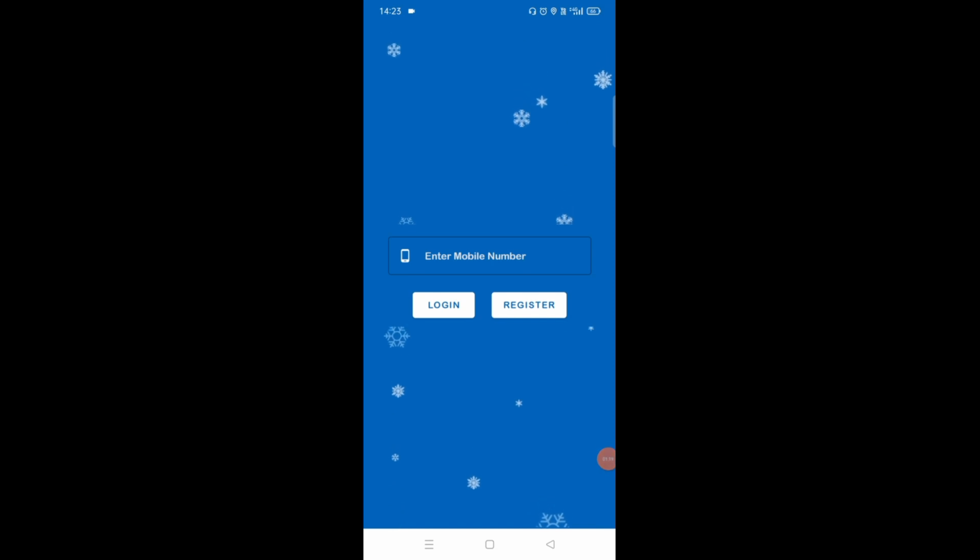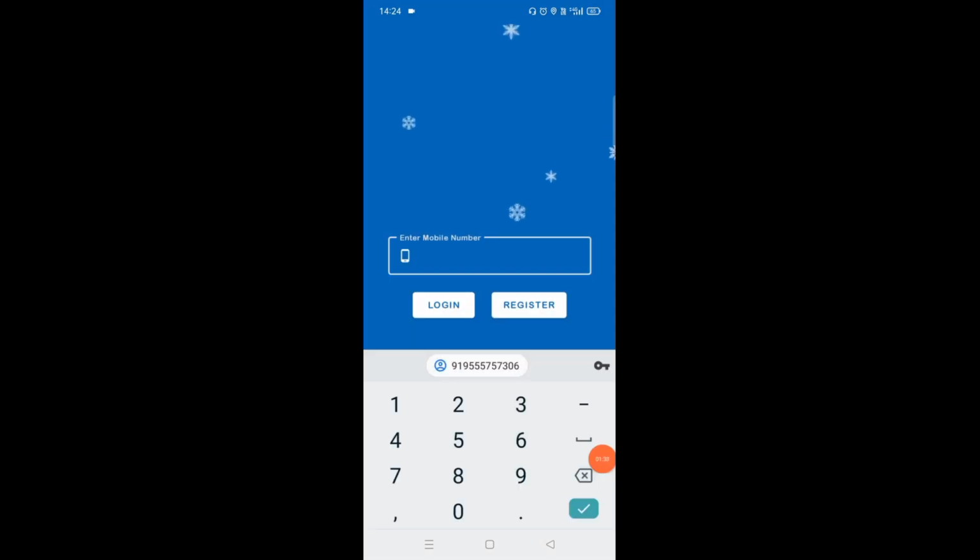So guys, see here in front of you there are two options, login or register. If you have already logged in to the app, there is no need to log in again. If you have not registered yet, click on register first. For registration here, you need to add a mobile number. Input a mobile number here and click on register.